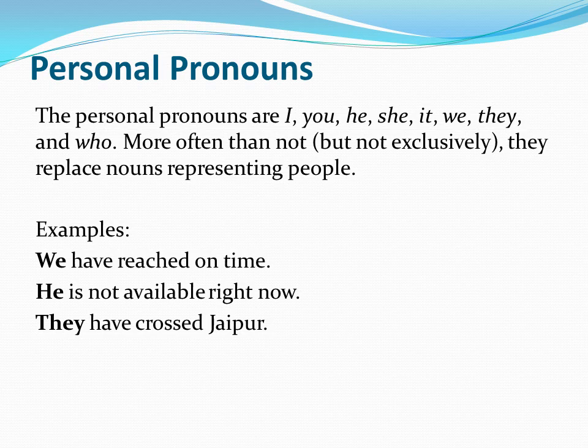Personal pronouns. See, the personal pronouns are I, you, he, she, it, we, they and who. More often than not, but not exclusively, they replace nouns representing people. See, just as I can replace a noun, my name is Avinash, I belong to Jaipur. You can also be replaced by a noun. You are Ramesh. You are very intelligent. He can also be replaced with a noun.